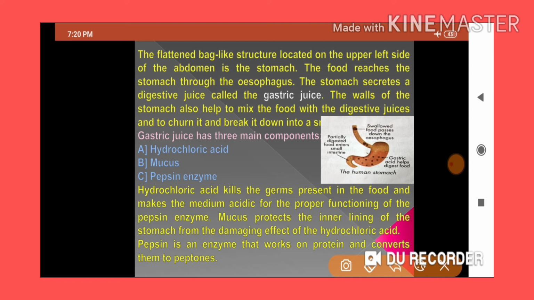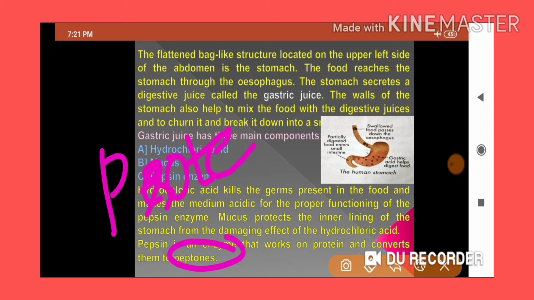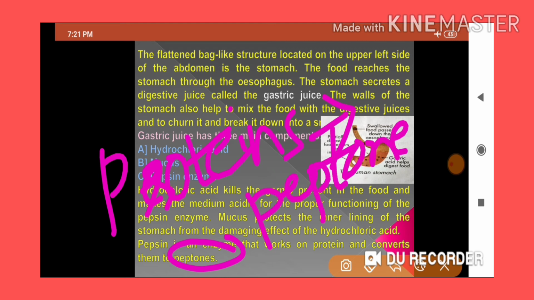Then what is its function? The function of the pepsin is to convert complex proteins into simpler peptones. Here they have given, proteins to peptones. Proteins are there, no? So they will be converted into peptones.